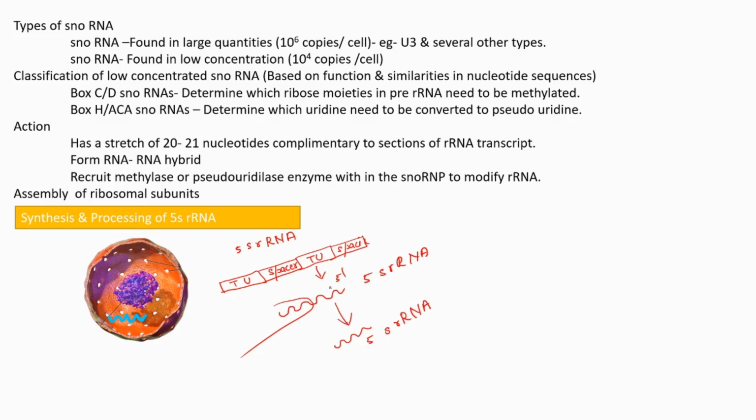And one more difference exists here. It's a difference regarding the enzyme carrying out the transcription of this rRNA. In the case of other rRNAs like 28S, 18S or 5.8S rRNA, in all those cases the transcription is performed by RNA polymerase 1. But in this case, the transcription is performed by RNA polymerase 3. That is another difference.